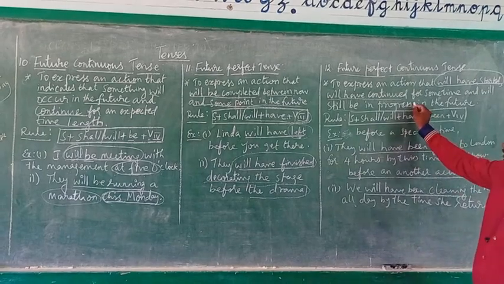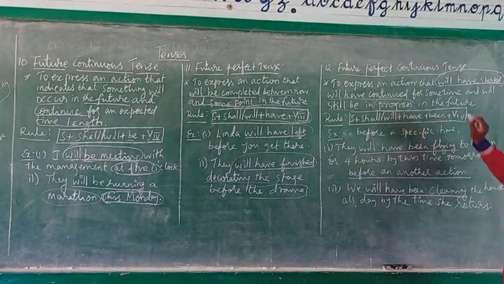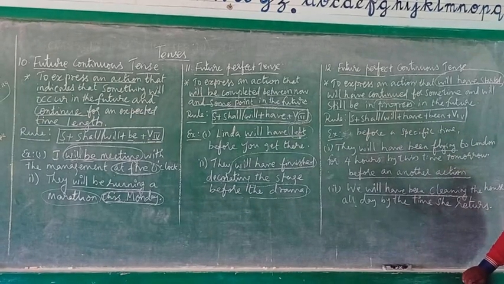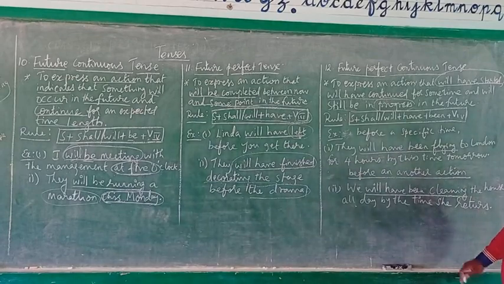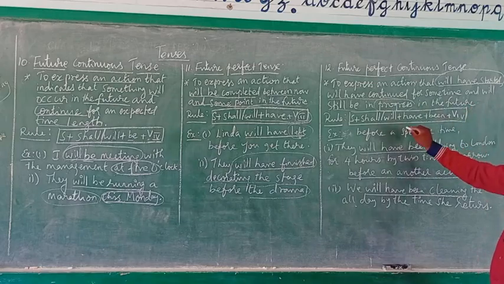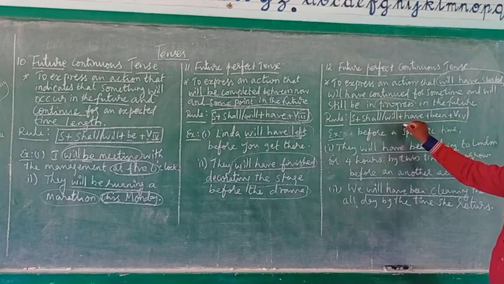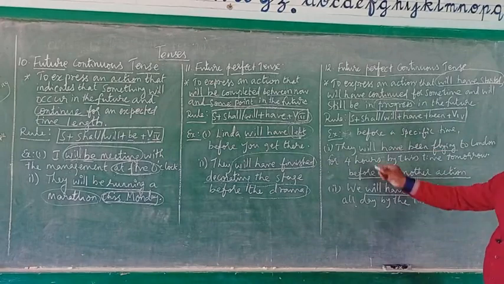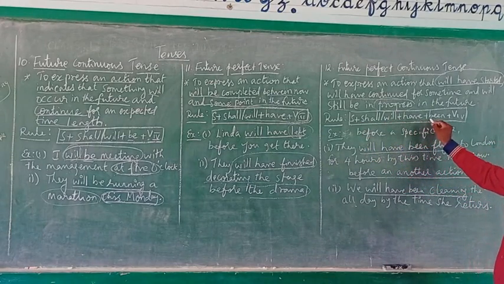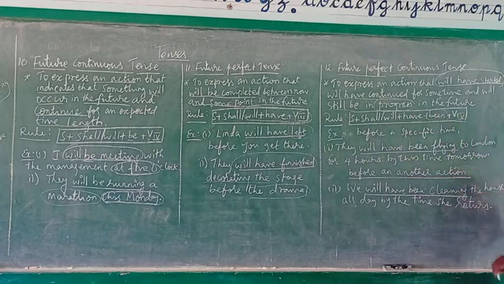That is in progress. The work will be continued in the future. The work will be initiated in the future and also it will be going on, still in progress in the future. For framing this type of sentences, we should follow the rule: subject plus shall or will plus have, and additionally we should add been, and the verb should be in the fourth form.